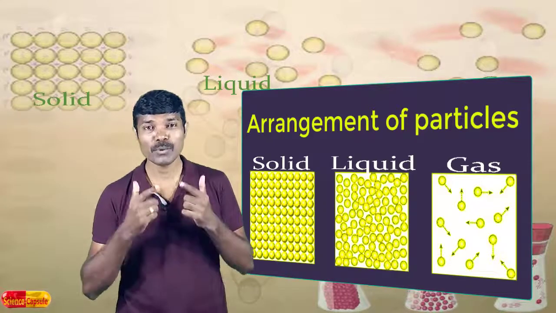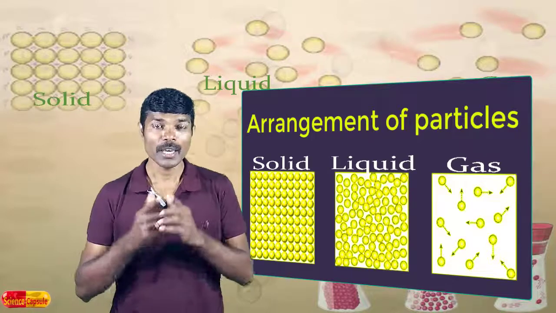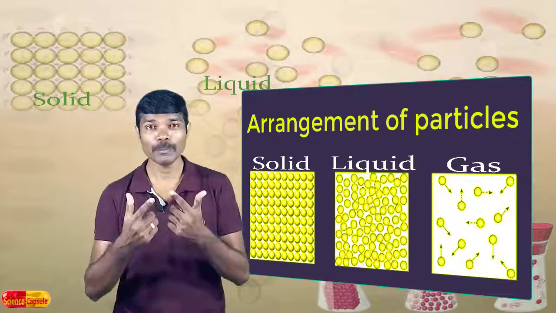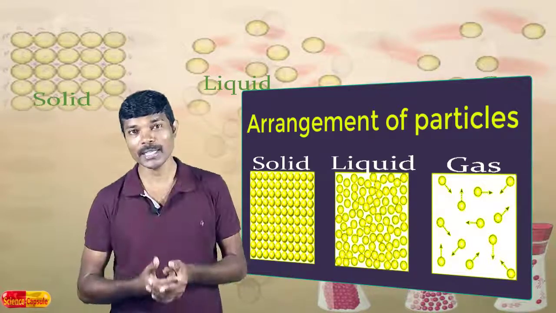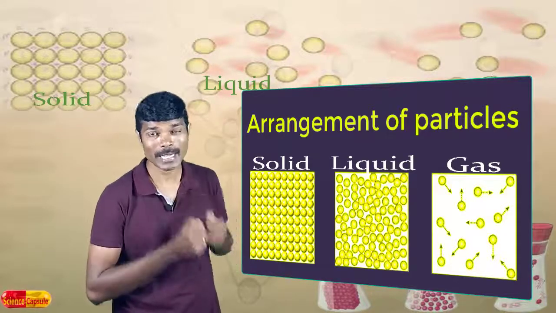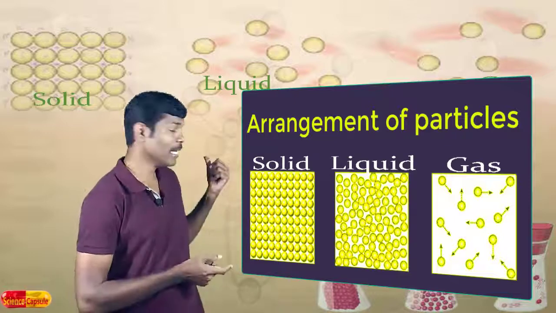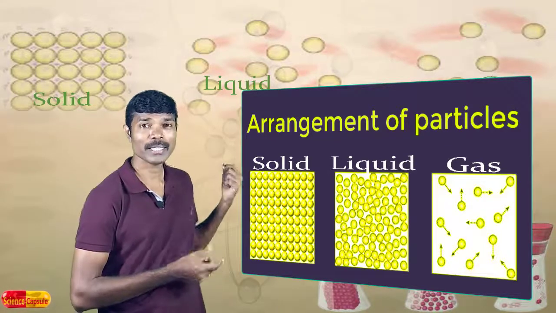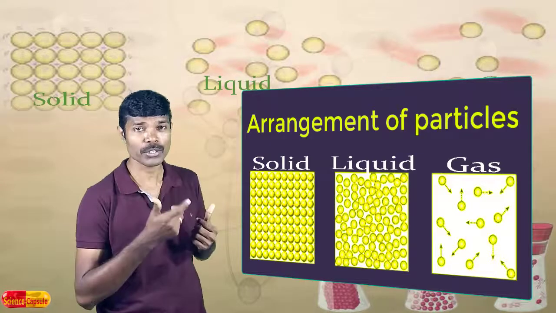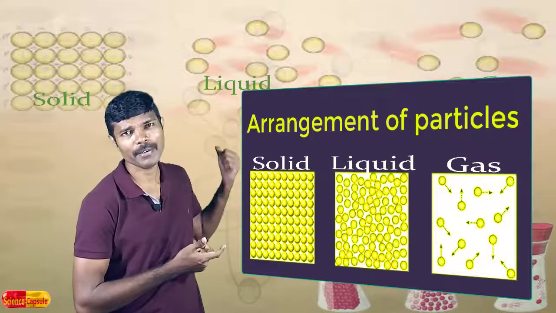If the particles move continuously in a matter, then it must have some kinetic energy. If the motion is at a high speed, then it will have more kinetic energy. If the particles move at a lower speed, then it will have less kinetic energy. In the case of solids, the particles just vibrate about their positions, so the kinetic energy in a solid will be very less.